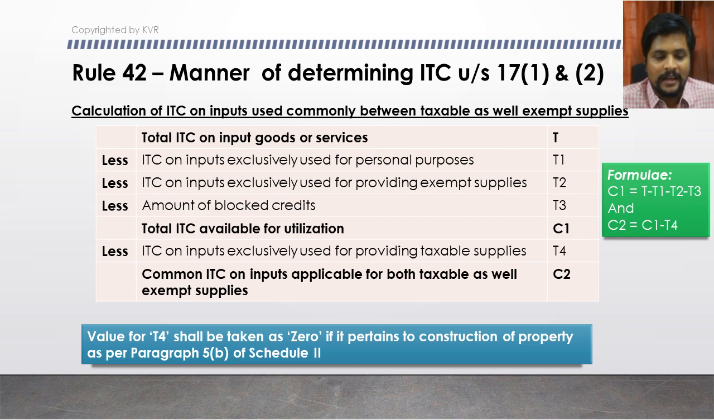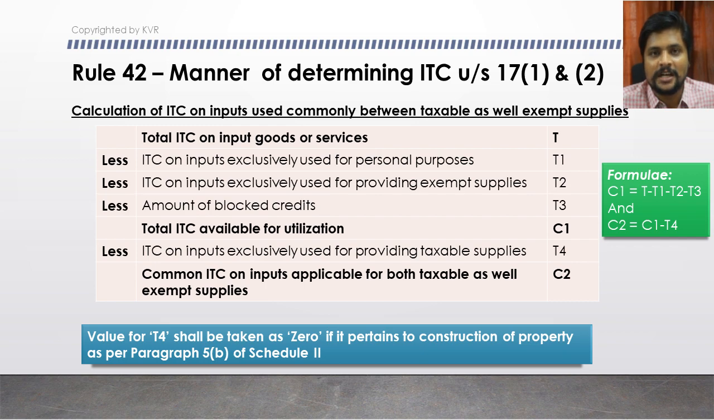Then on that we have to again reduce something called blocked credits. There is a concept called blocked credits, which we will be discussing in our further slides. So that blocked credits amount also has to be reduced from this whole amount, which is denoted as T3. Then we arrive at a balance. That balance is called the total ITC available for utilization.